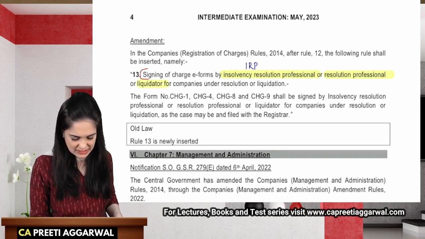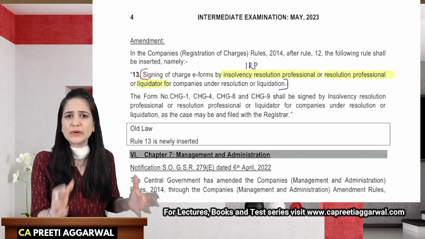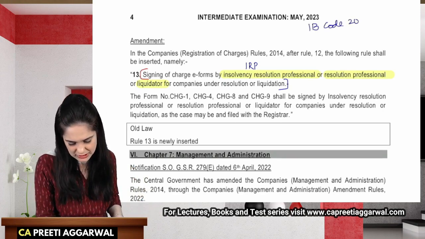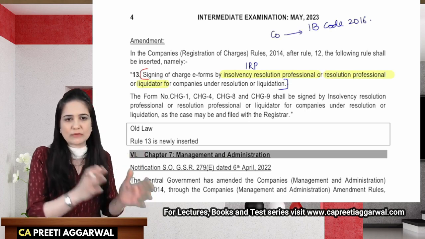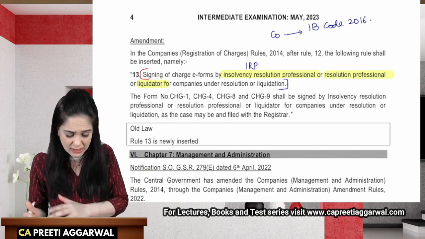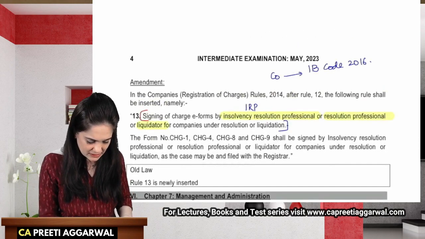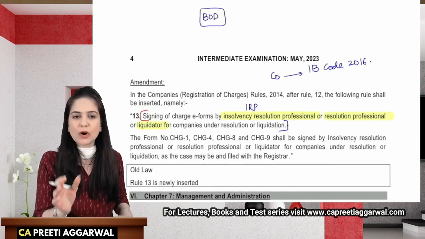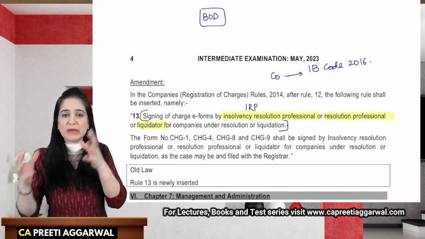Now this is a CA final concept. If your company is being liquidated under the Insolvency and Bankruptcy Code 2016, then what happens is, the board of directors, we feel that they are no longer competent to control or manage the company, because if the company is going into liquidation, it may be somebody's fault.